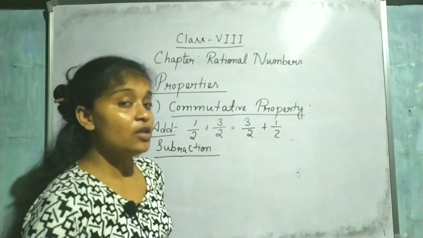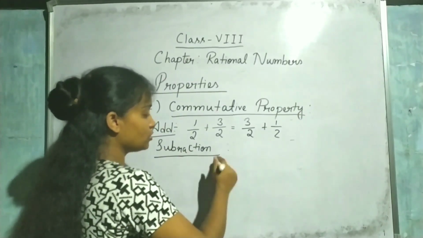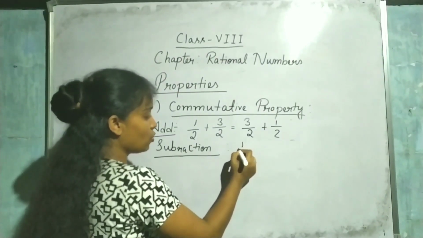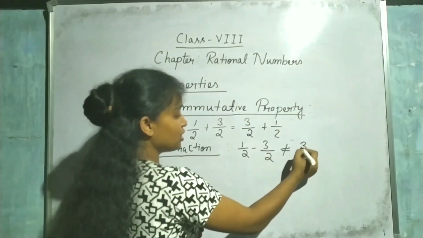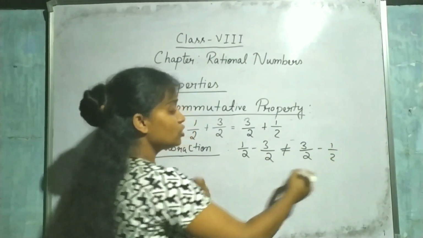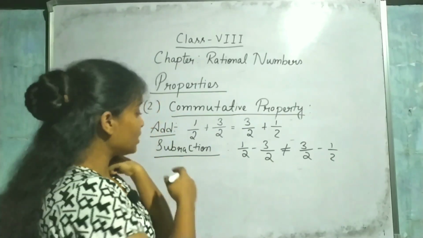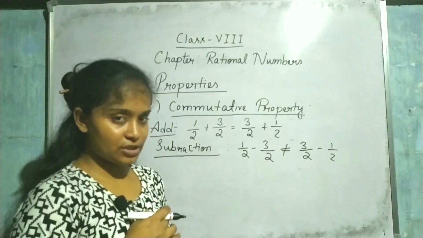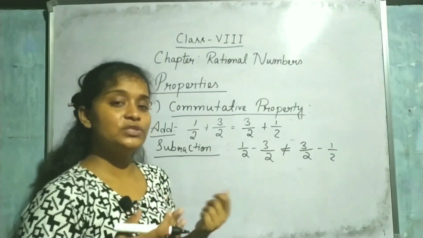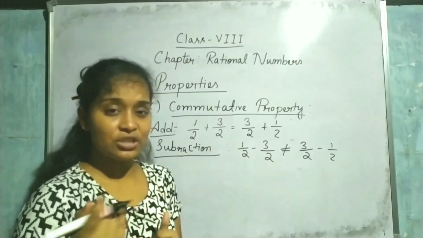That means rational numbers are not commutative on subtraction. Like 1 by 2 minus 3 by 2 is not equal to 3 by 2 minus 1 by 2. So I can say that rational numbers are not commutative under subtraction. Now what will we check? We will check for multiplication, then division.